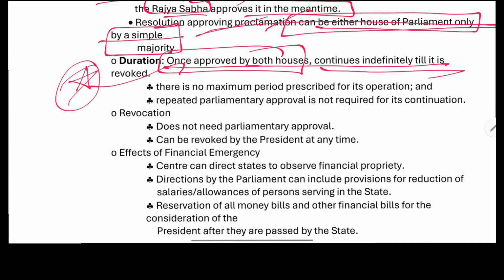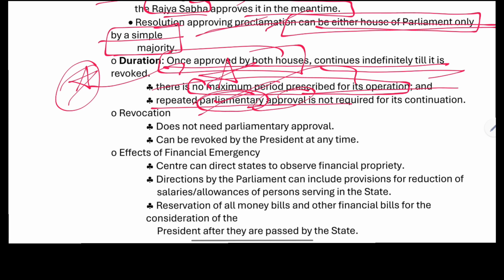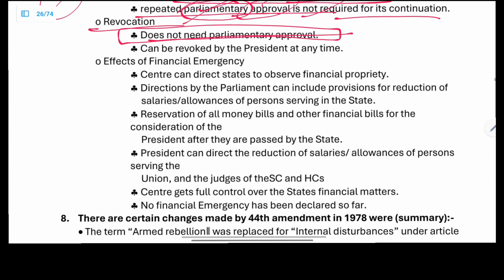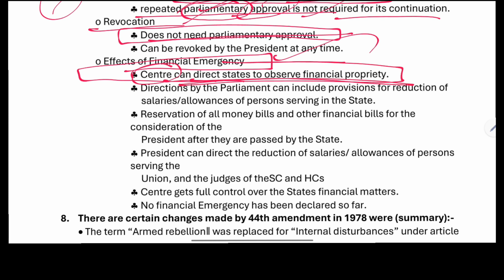So what is the change? Once it is approved by the House, it continues for an indefinite period till it is revoked. There is no maximum period prescribed for its operation. Repeated parliamentary approval is not required for its continuation, and it can be revoked by the president at any time.